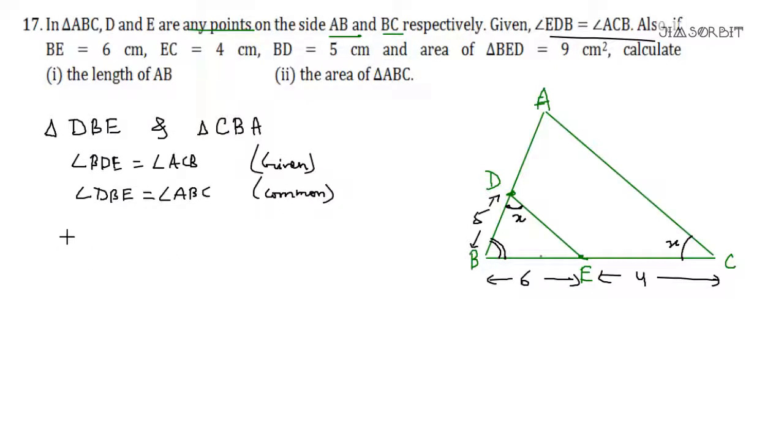So by the AA theorem of similarity, triangle DBE is similar to triangle CBA. Now by AA, you should write this by the AA theorem, angle. Okay. Now you have got this.